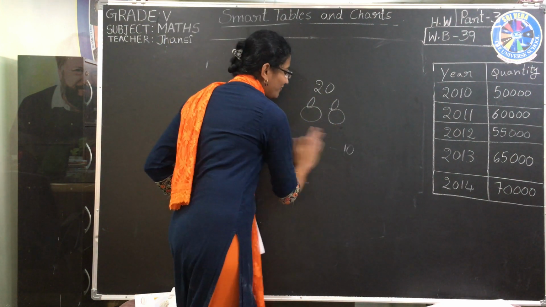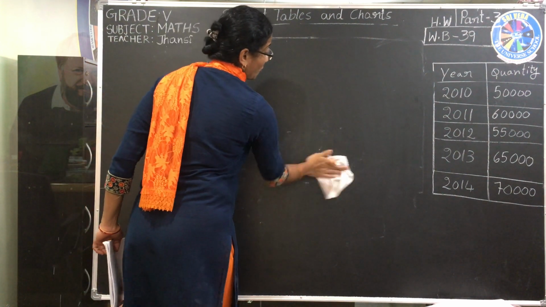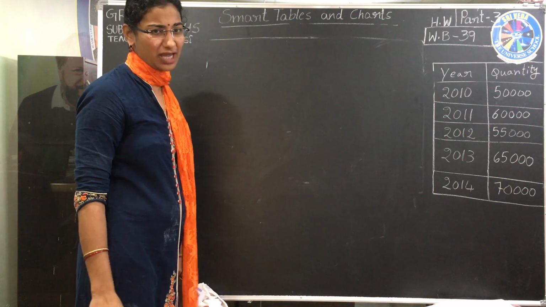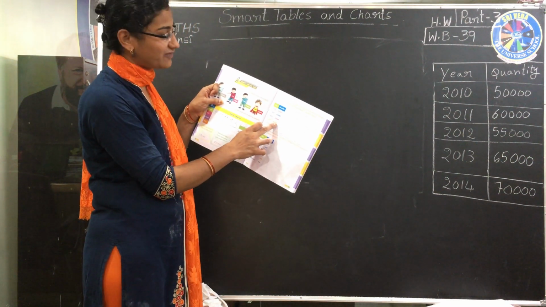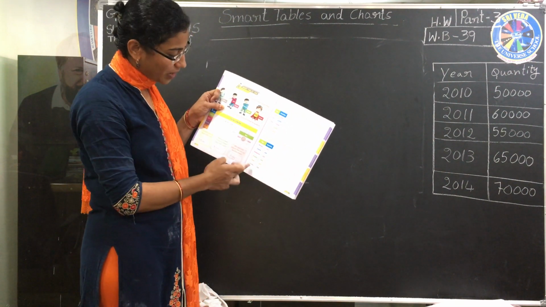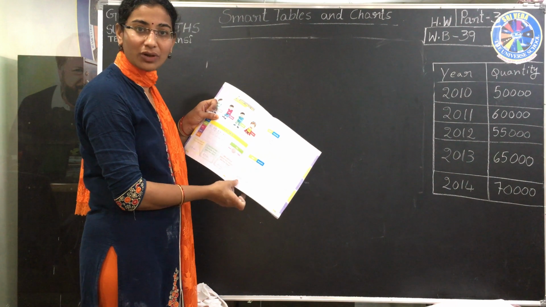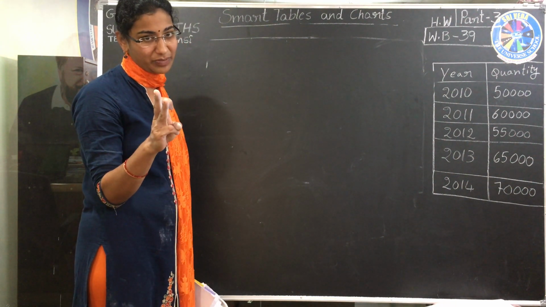Okay, like that only we have to draw the pictograph. Here we draw the pictograph. While drawing, listen carefully. You have to do 2 exercises. I am going to explain the first one. You have to draw that after this class, then after that you have to do the second one also. How can you do it? If you listen to this class properly, then only you can draw the pictograph.